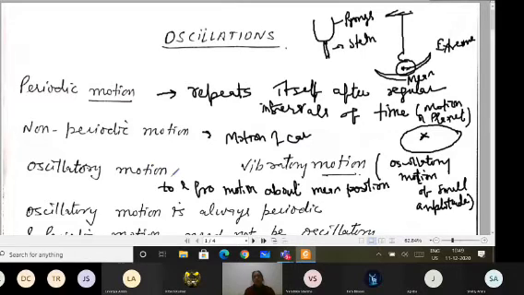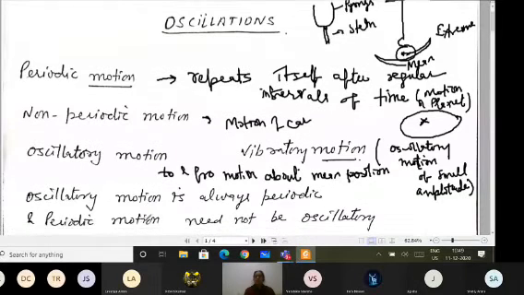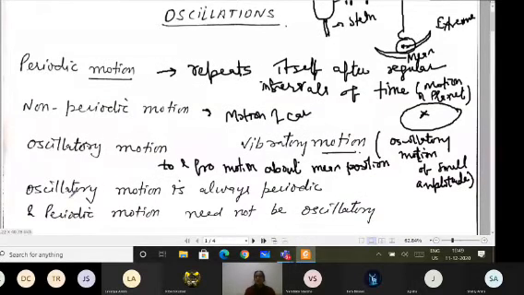Oscillatory motion is always periodic because it is repeating itself after regular intervals of time, as well as the body is vibrating or moving to and fro about its mean position. It always repeats itself after regular intervals of time, like the bob of the simple pendulum.